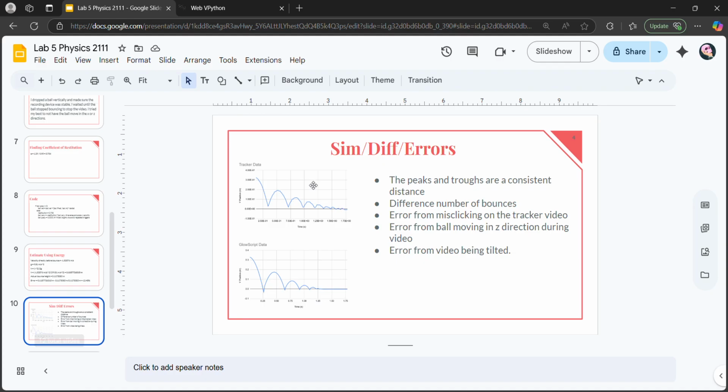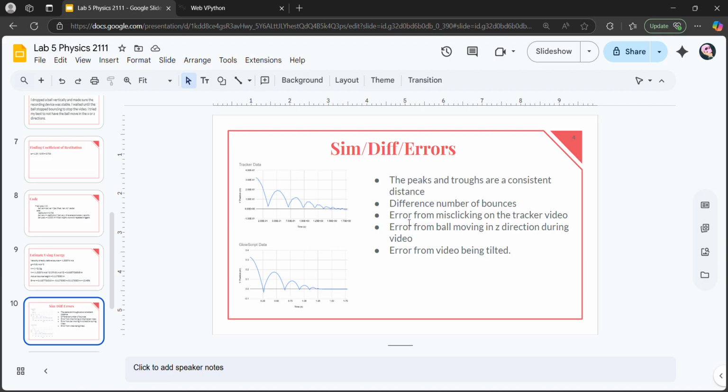Here are some of the graphs of similarities and differences. This is using the restitution. I did not use energy for this. So we can see that this obviously has more bounces than this does. However, the peaks and the troughs are consistent after this first one. This is largely due to the fact that this GlowScript data didn't include drag. There were a lot of errors that happened if it did include drag. There was a different number of bounces.